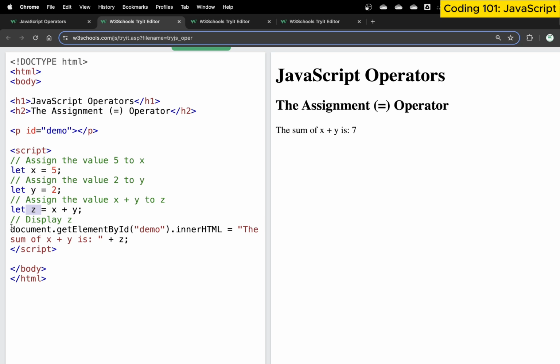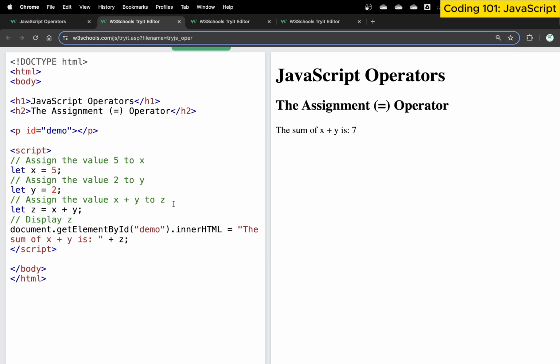Now display the z value. So we say document.getElementById demo. Go to the document, find an id called demo, and change its inner HTML. The value of the sum of x plus y, this becomes a string, is equal to z, we assign it a value. So this becomes a very simple value.